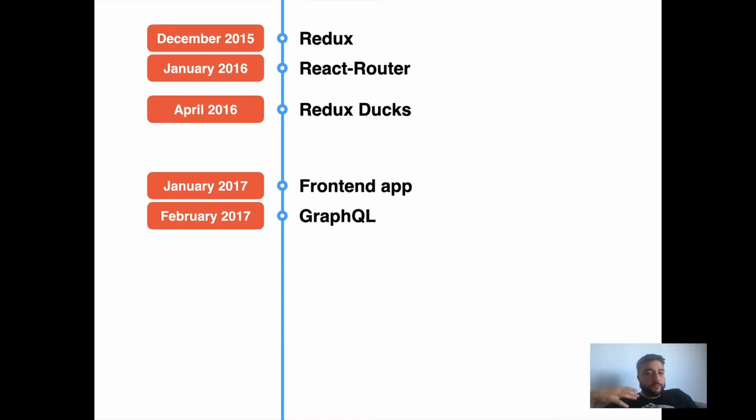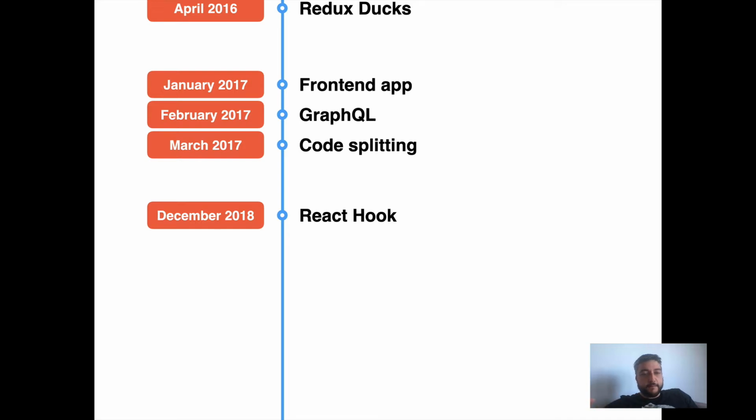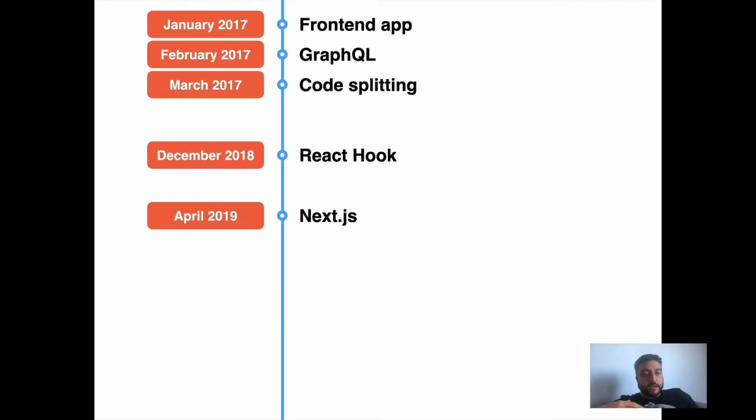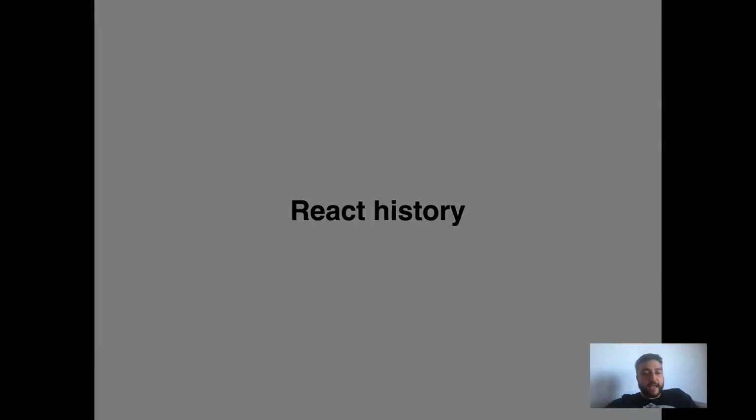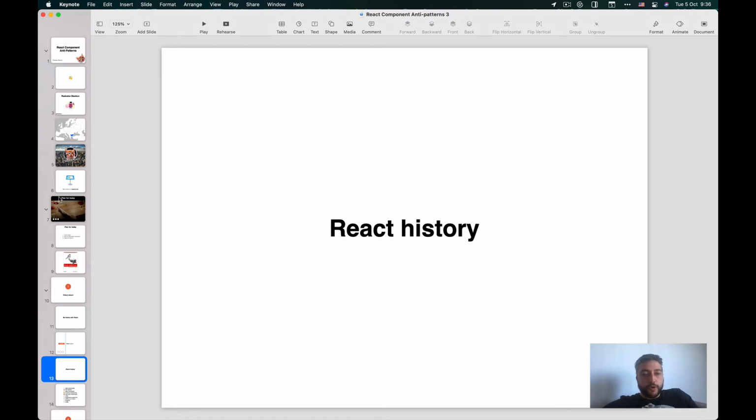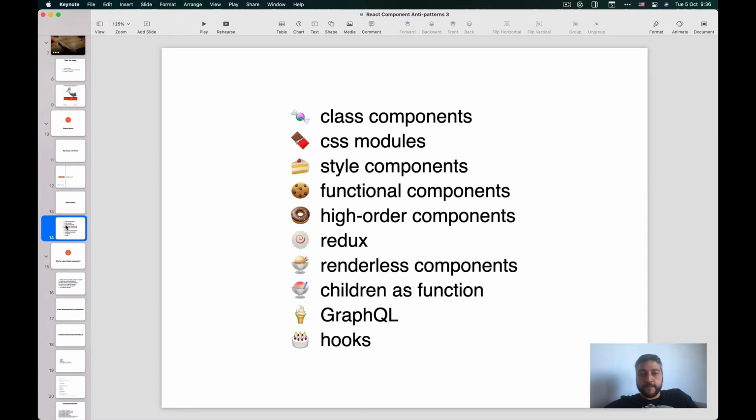At my work, we switched to a full front-end app. We then moved to GraphQL. A lot of work has been done around code splitting. And in December 2018, React introduced hooks, which changed the way React was doing things. I'm using Next.js since 2019. And this is my personal history with React. These are the stages I have personally gone through, and I have been there for a lot of the changes that React itself had.